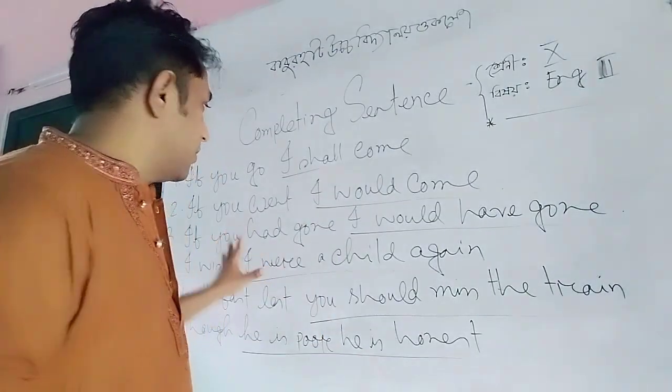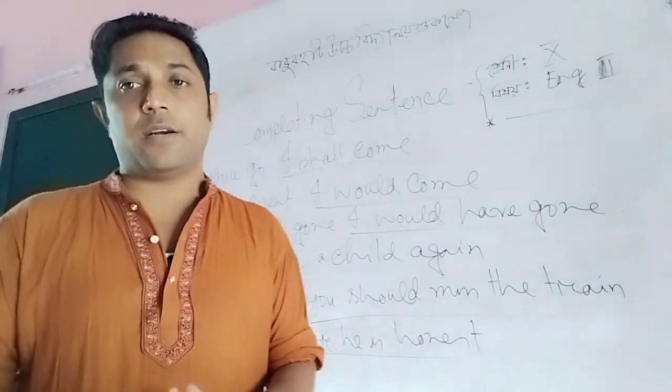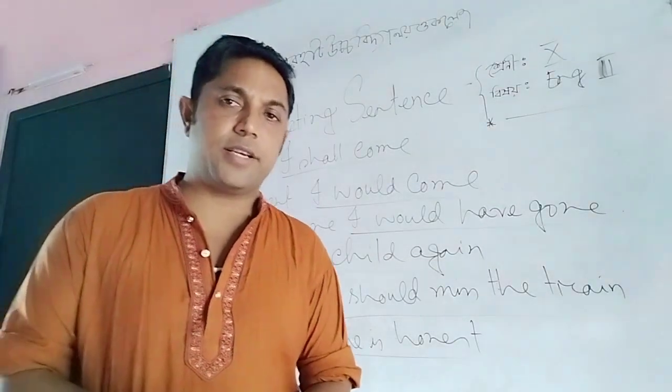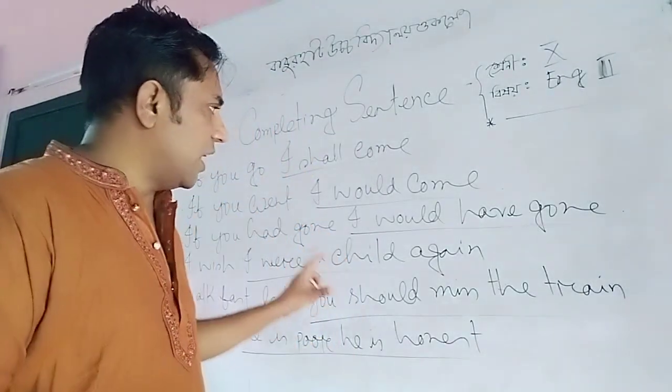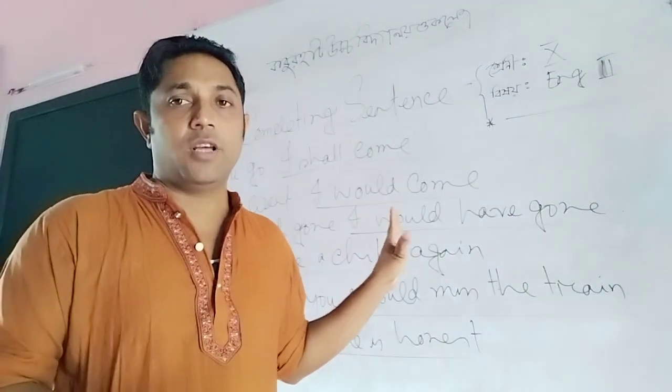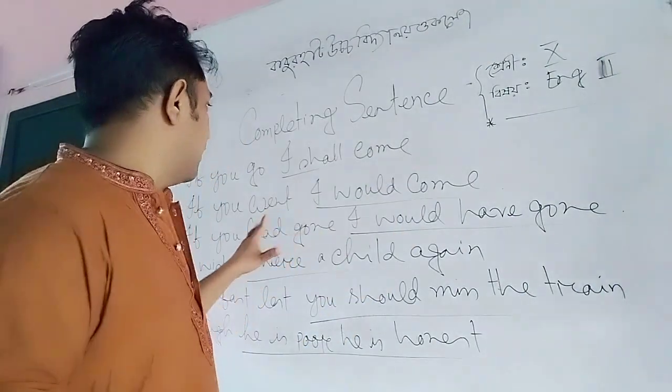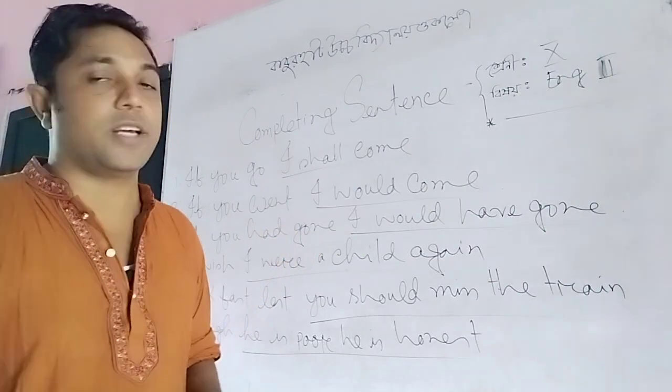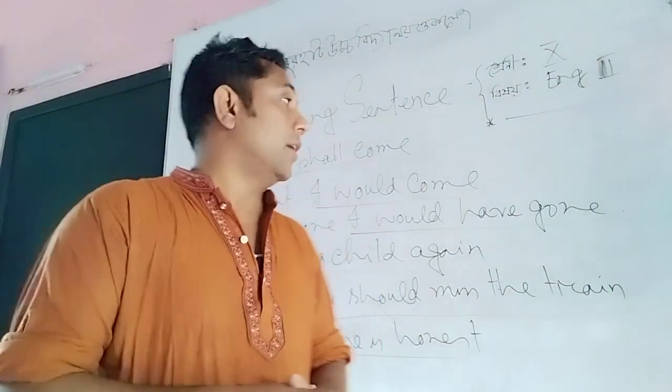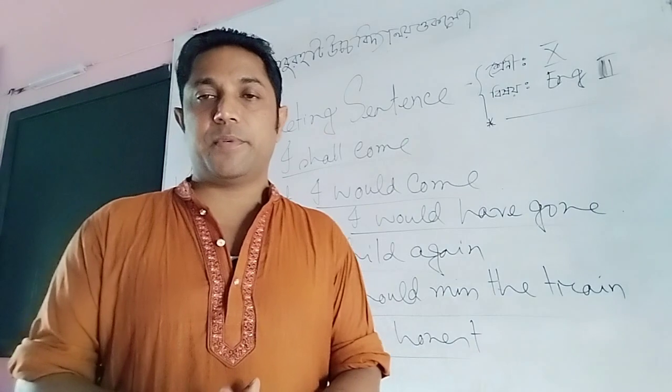There are 6 examples and also 6 rules with completed sentences. If you follow and remember these 6 rules, you can easily solve the chapter.